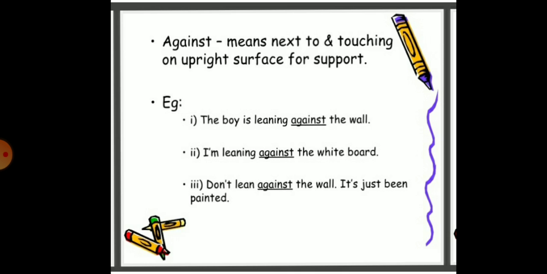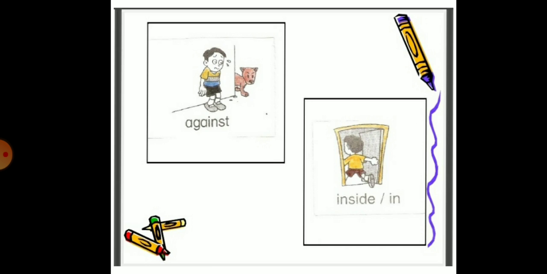Now, against means next to and touching an upright surface for support. Where is the boy?